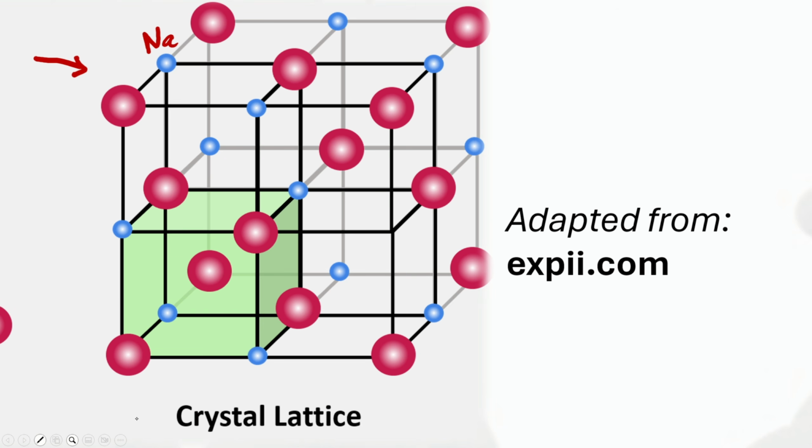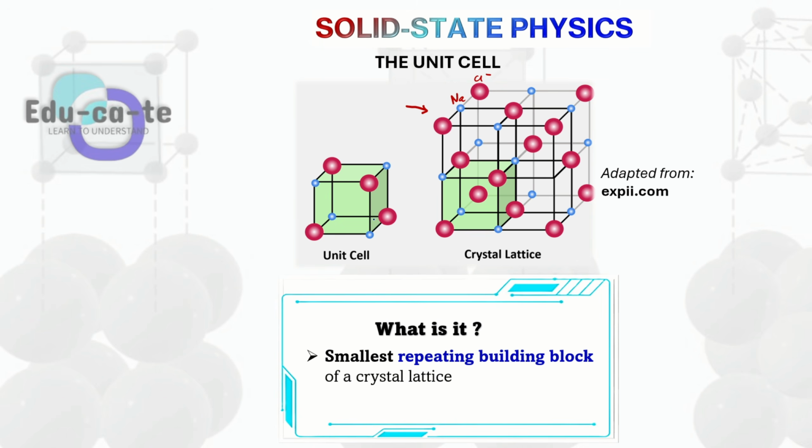For example, if you carefully notice, this big crystal lattice is just made up of a cubic structure containing sodium plus and Cl minus ions. So this is the cube that I'm trying to trace here. Sure you guys can see it. There's a small cube, a unit cube, that we see. This unit cube is known as the unit cell.